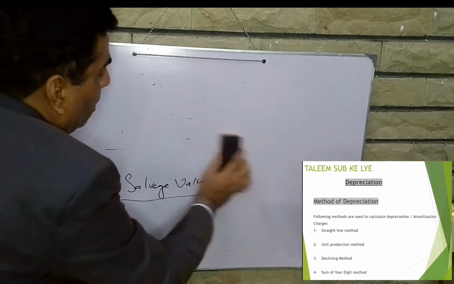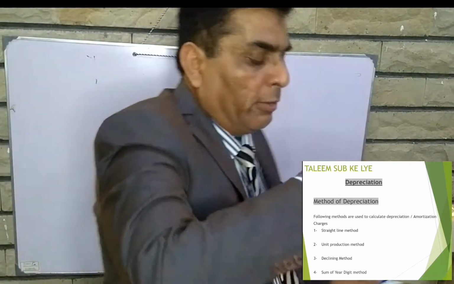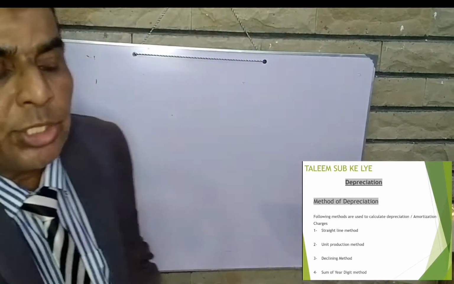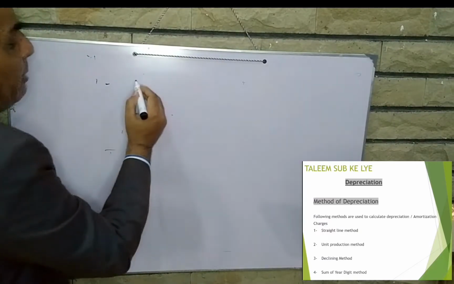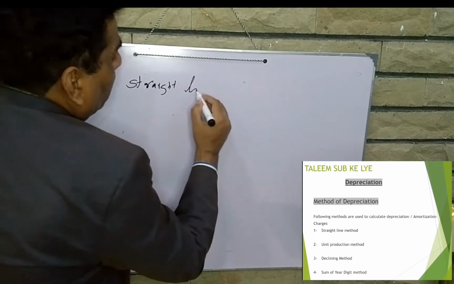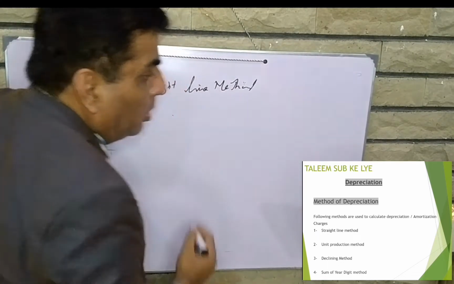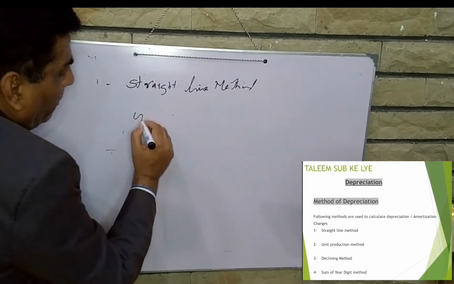Now there are four methods to calculate the depreciation expense. Number one, straight line method. Number two, unit production method.